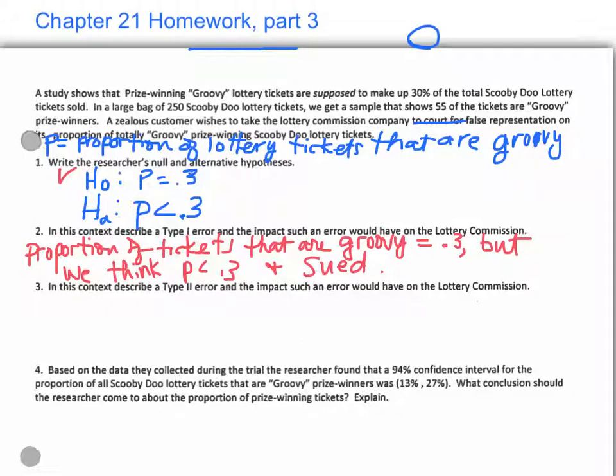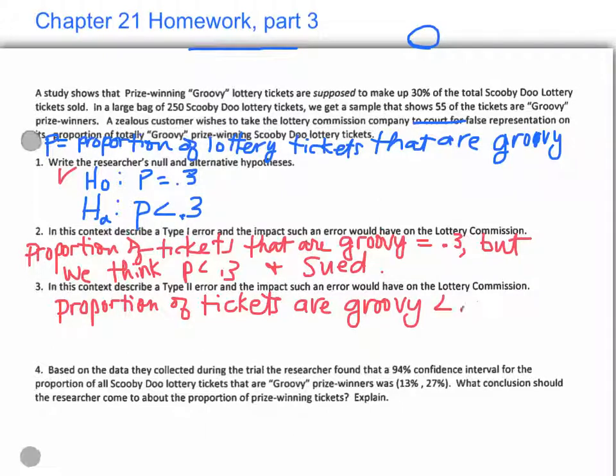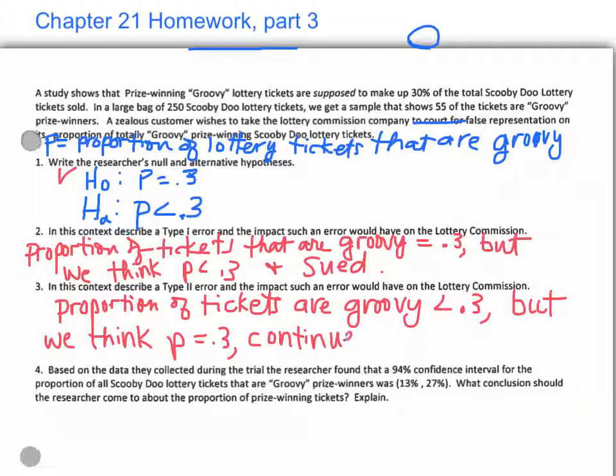So the proportion of the tickets that are groovy is actually less than 0.3, but we got a sample and think the proportion is 0.3, so we do not sue, and we continue to get cheated.